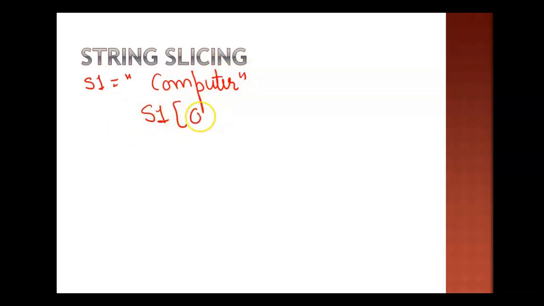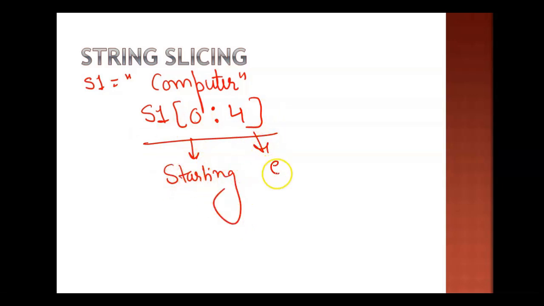Suppose I am taking one string here, and the string is S1 is equal to, suppose, computer, right? Now I am expecting a character here. Suppose I write S1 and then I write here 0 colon 4. Okay, so this is the starting position and this is the ending position. Now the point is, it is going to extract this part. I am storing it into a variable, suppose S2.